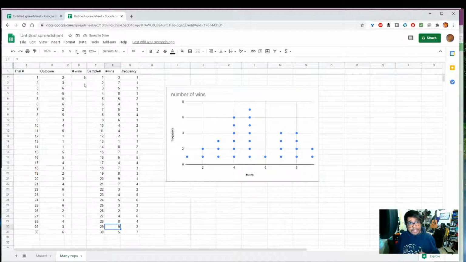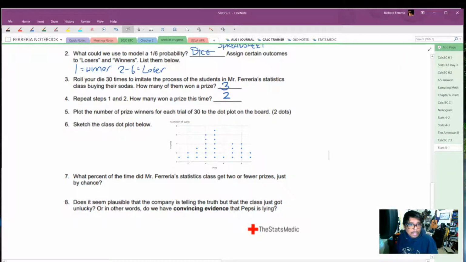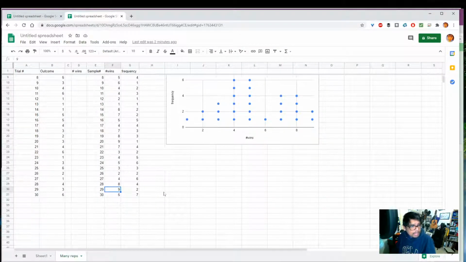So that got us this nice dot plot over here. I had my spreadsheet make a dot plot for us too. So here are the number of winners, and we did 30 repetitions. So there should be 30 dots here, and I'm going to copy and paste this over. You know what I'm looking at is it looks like we're supposed to do 2 dots per person. So actually I should do 60 dots. So I'm going to get rid of this. I'm going to go to 60, and let's just extend this out to 60.